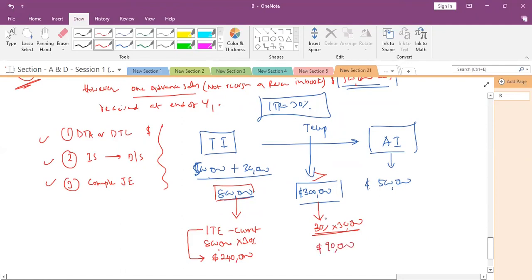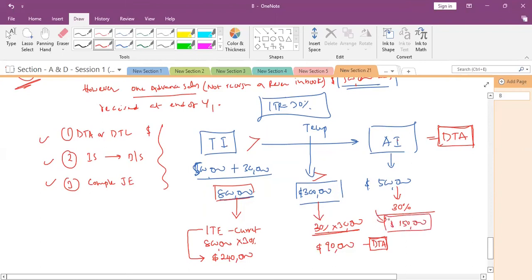So this 90,000 is a deferred tax asset, because we are paying in advance. Whenever the taxable income is greater than the accounting income, that is considered a deferred tax asset. From the accounting income point of view, we need to pay 30% tax, which is 150,000 only.